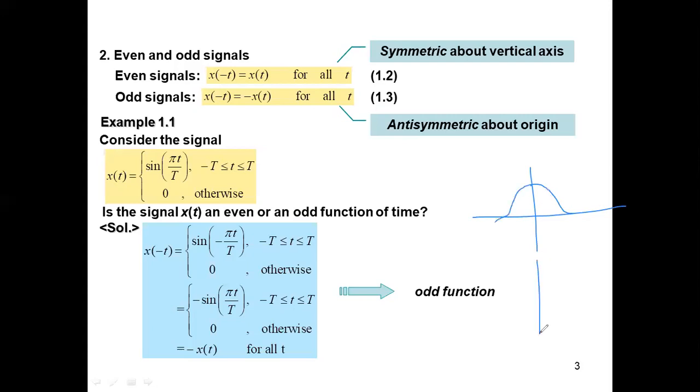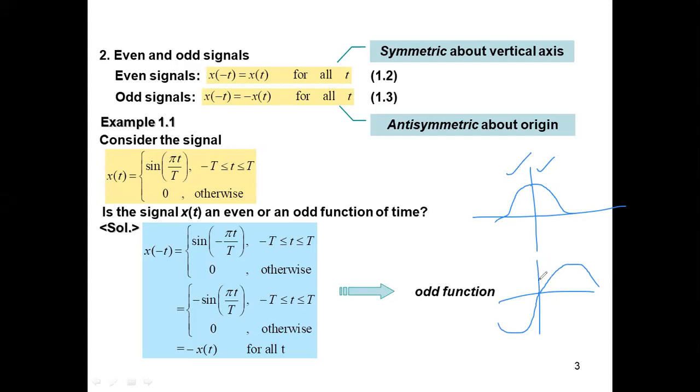Whereas what about sine theta? Sine of minus theta is minus sine theta. That means sine 0 is 0. The wave goes something like this, and on the left side, the wave is something like this. This we call symmetric: if I hold a y-axis here, the values on the left and right are mirror images.